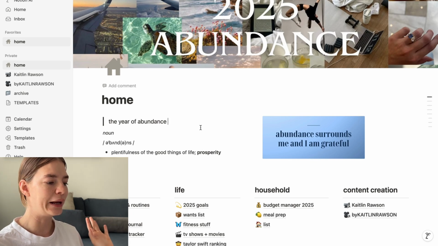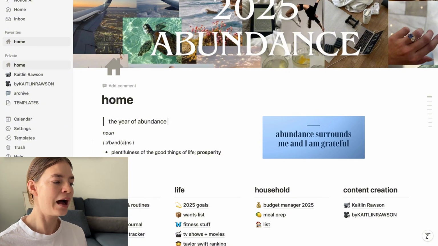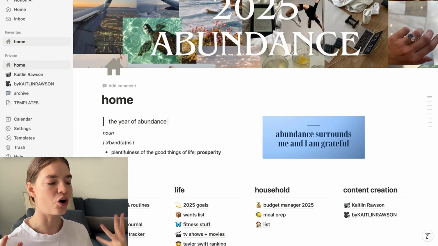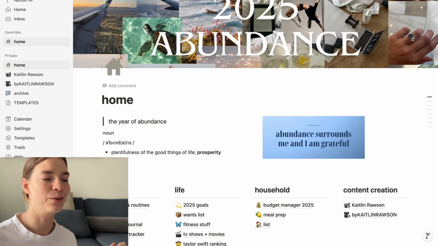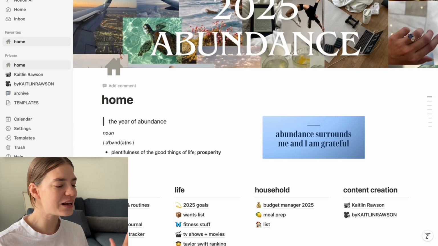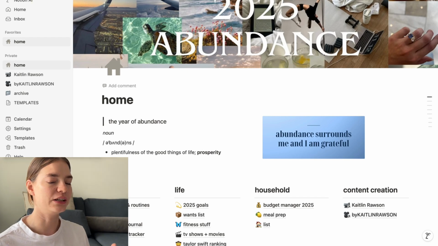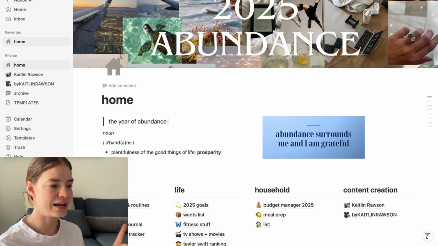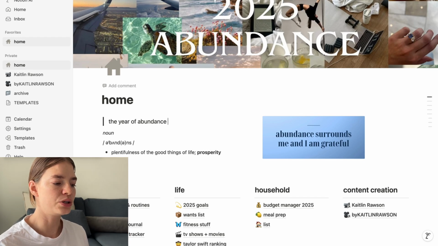And I've added in my little definition for abundance here: plentifulness of the good things of life and prosperity, because that is what I am trying to manifest for 2025. I just want more of the good things in life, and I feel like abundance is a word that I really want to try and embody in my mindset and the way that I approach things in life this year. So that's what we're going with. We'll get into more of that when I talk through my goals section, but I've got a couple of quotes relating to that.